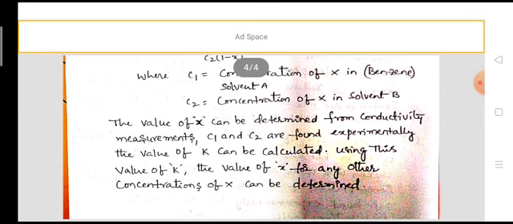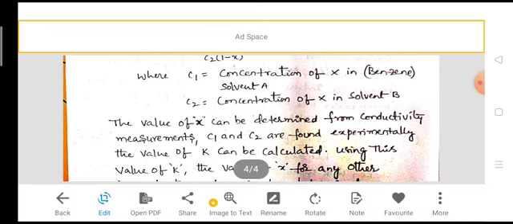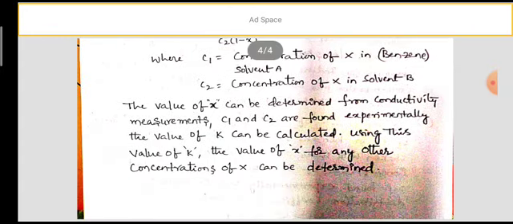Once again, the degree of dissociation can be determined from conductivity measurements. C1 and C2 are found experimentally, and by using small x, C1 and C2 in the above equation, we can find the K value, that is the partition coefficient value. Using this K value, the degree of dissociation for any other concentrations of solute can be determined. So these are the applications of the Nernst equation and Nernst distribution law.